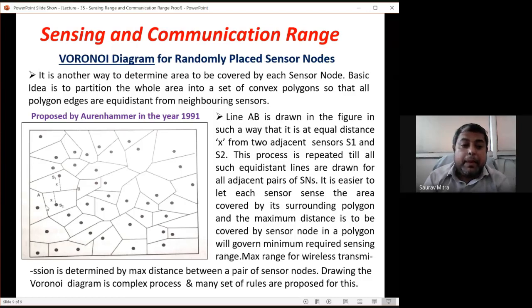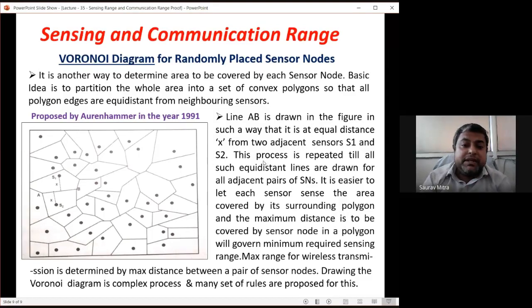You can do it at this side, or you can do it at this side. It's up to you. Why didn't we do it at this side? Because in that case this area would have been very big. That's why it is better you do it at this side. So this distance x and this distance x should be the same. So this is actually the point x2. So line AB is drawn in the figure in such a way that it is at an equal distance x from two adjacent sensors S1 and S2.